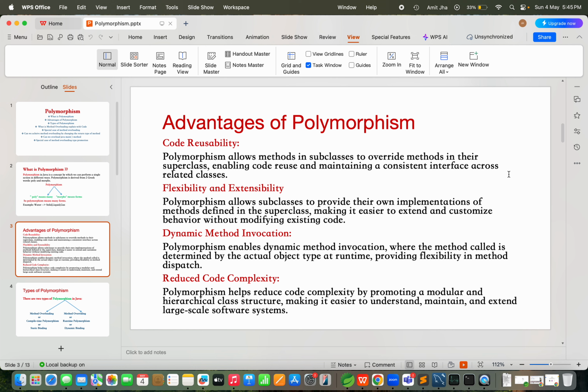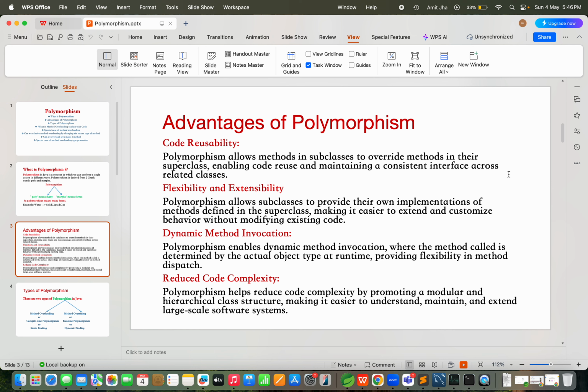That means polymorphism allows subclasses to provide their own implementation of methods defined in the superclass, that is, the parent class. Correct? So it makes it easier to extend and customize as per the requirement without modifying existing code. That is flexibility, right? And extensibility. This is also an important point you should tell the interviewer if they ask this question.